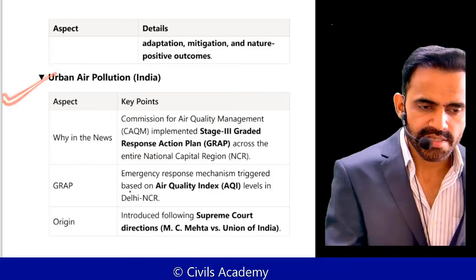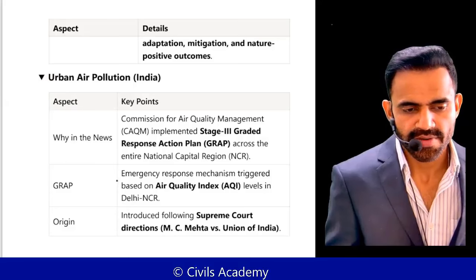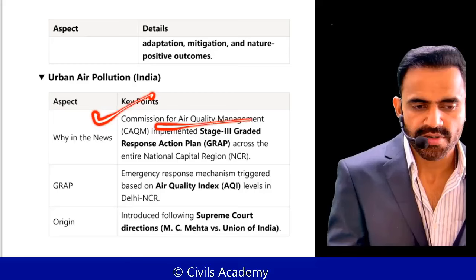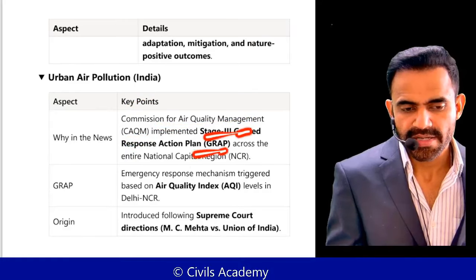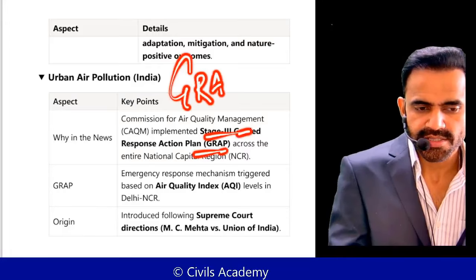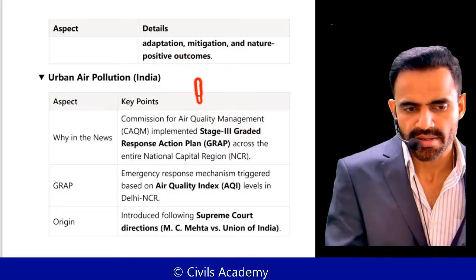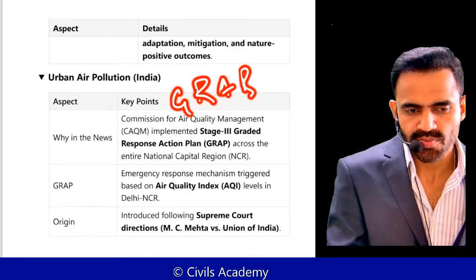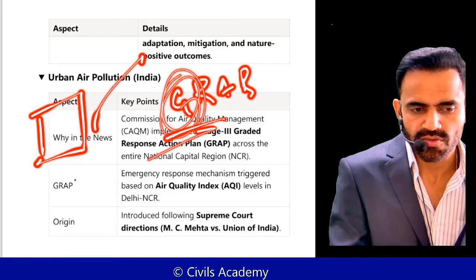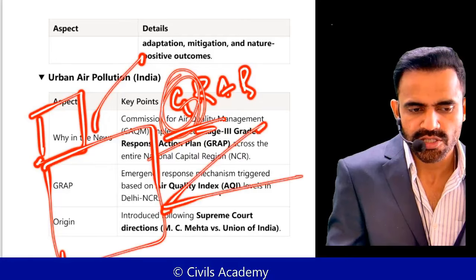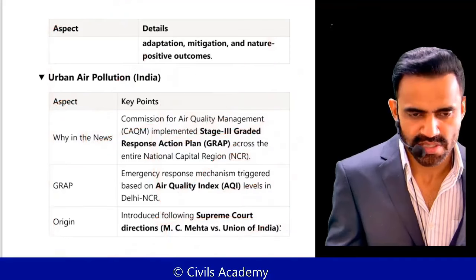Next is urban air pollution in India. Because of the NCR issue, this entire thing was in news. Now, understand we have a statutory body, Commission for Air Quality Management. This implemented GRAP. What is GRAP? Graded Response Action Plan. First, understand action plan basically means steps we are going to take. Response, graded response action plan. What is graded in this case? That if the pollution will be of this level, we are going to take this step. If pollution is more severe, we are going to take these steps. If pollution will be very severe, we are going to take these steps. That is basically referred to as GRAP.